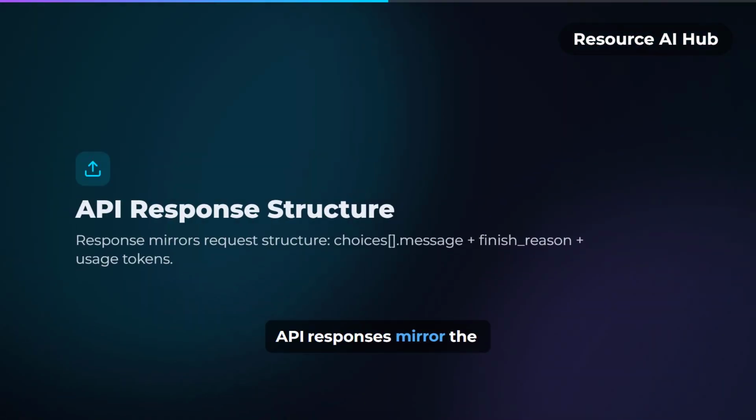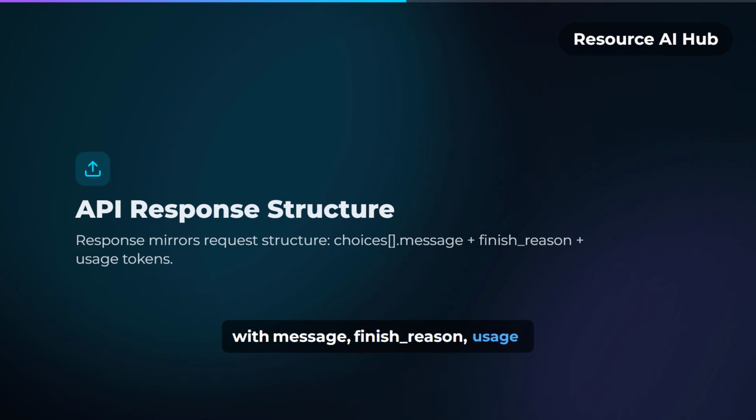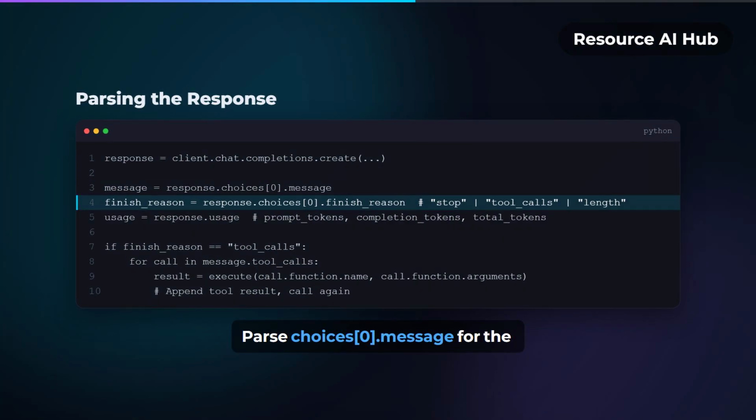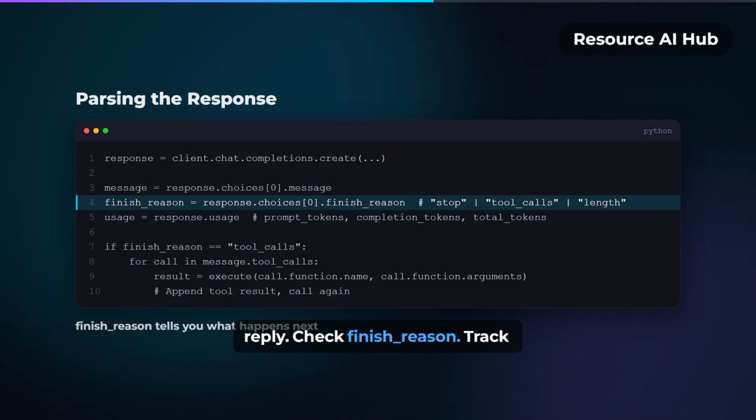API responses mirror the request. Choices array with message, finish reason, usage stats. Parse choices. Message for the reply. Check finish reason. Track usage for cost.